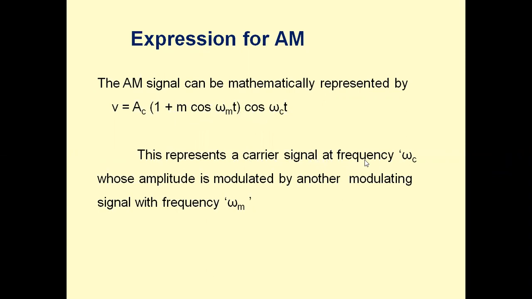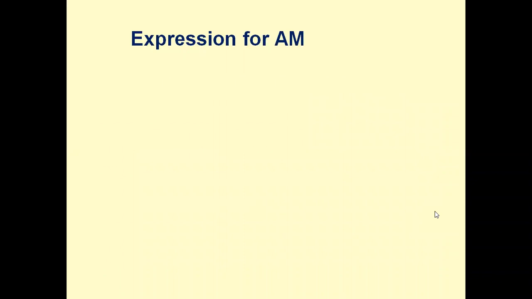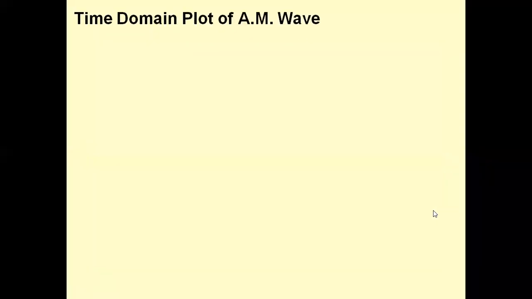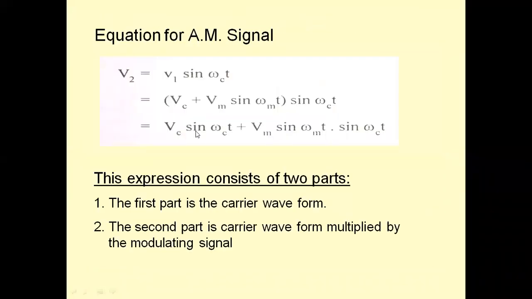This represents a carrier at a frequency of omega c whose amplitude is modulated by another signal with frequency omega m. So when we take this particular time domain signal, if I take Vc outside, we get Vc into 1 plus Vm by Vc. Vc into 1 plus m.